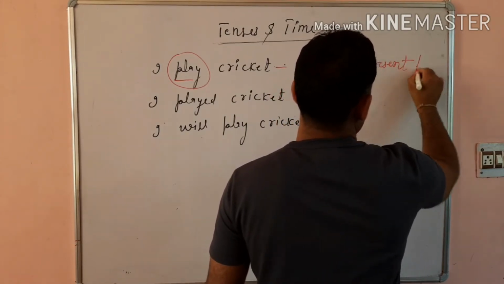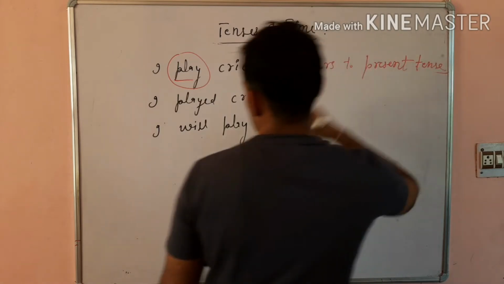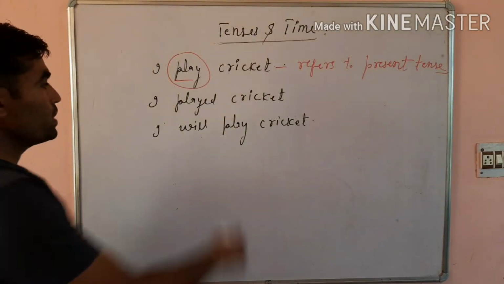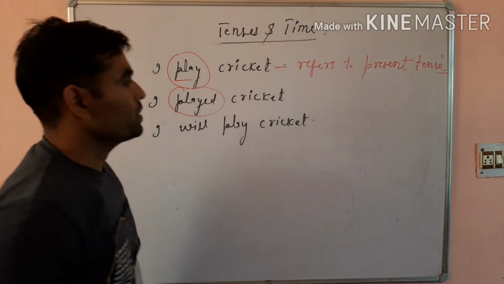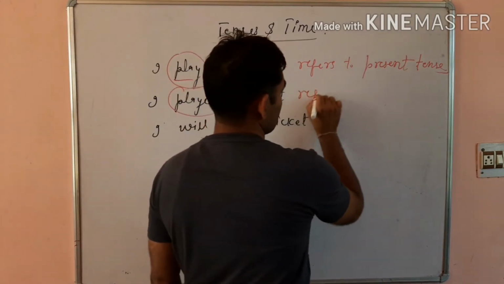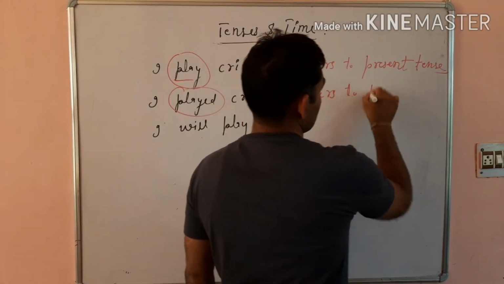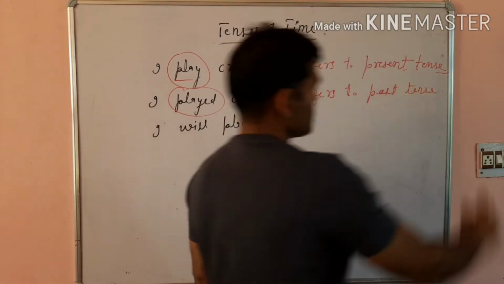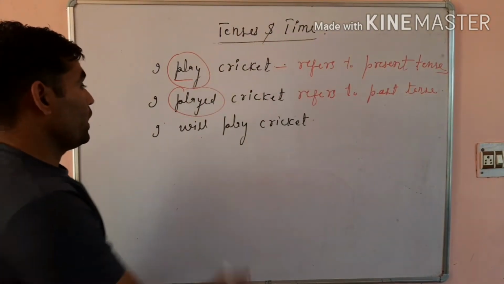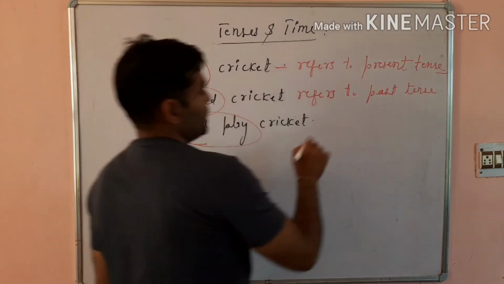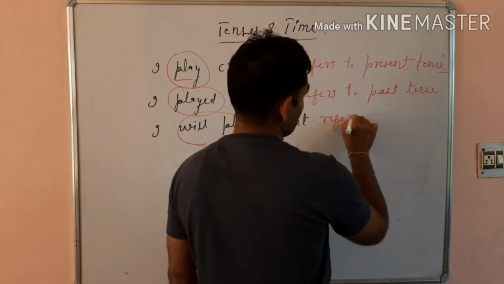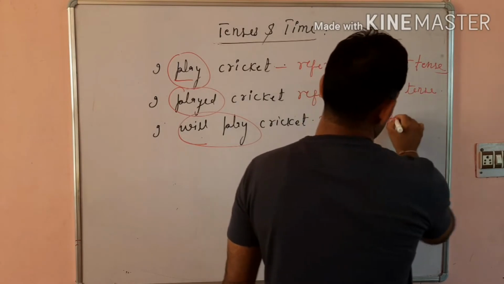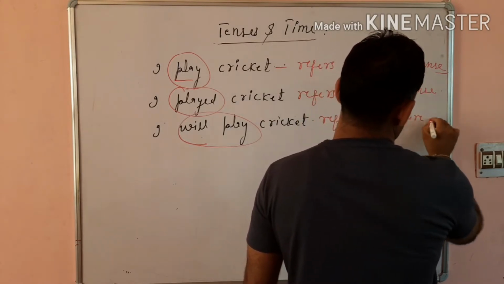The second verb, played, refers to the past tense. And will play refers to the future tense.